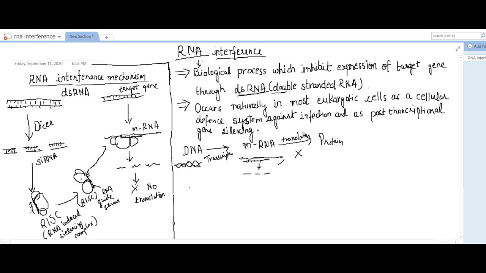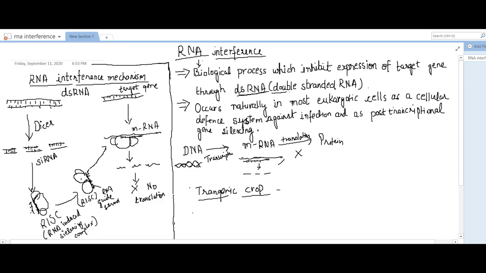Now we come to how this RNA interference technique is used for developing transgenic crops. Transgenic crop means a crop developed through recombinant DNA technology, like BT cotton. How is this transgenic crop developed through RNA interference?